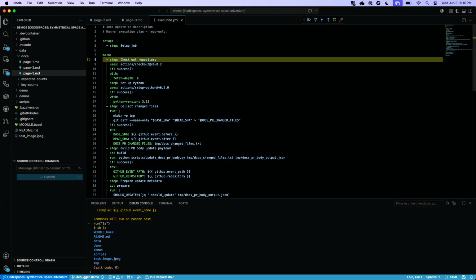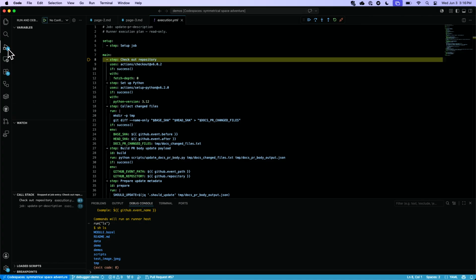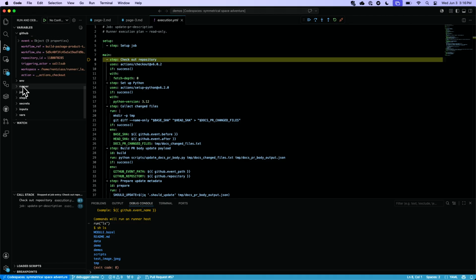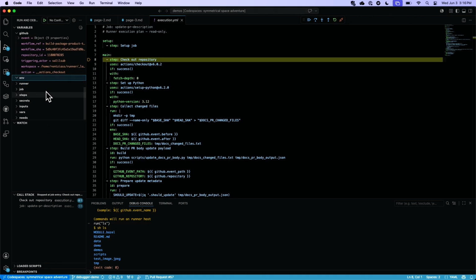It's being able to run commands, as well as, if I go to the actual VS Code debugger, I can see in this variables section all of the context information on here. So if I want to see what's in the GitHub context, I can pop it open and look in there and see all the different values. I can see environment variables that are defined. I can see secrets that are defined, although I can't actually see the secrets themselves. We obviously want to redact those. But you can see kind of all the information and be able to try and debug and work into this. So let's jump in a little to the next step.